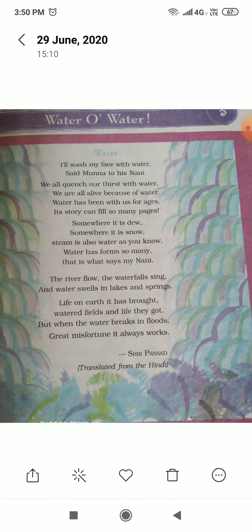Students, do you know what are the different forms of water? Water is available in different forms. The solid form of water is ice and snow, right? And which is the liquid form of water? The liquid form of water is the water which we drink. And the gaseous forms of water are water vapor and steam. So these are the different forms of water, right?